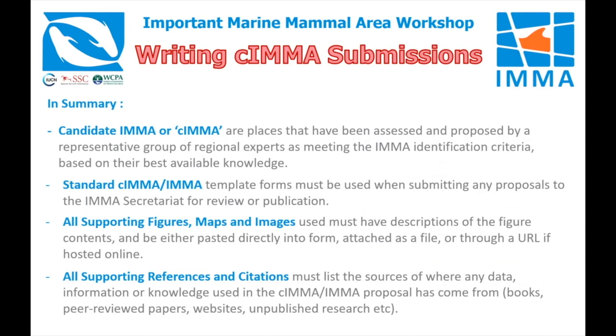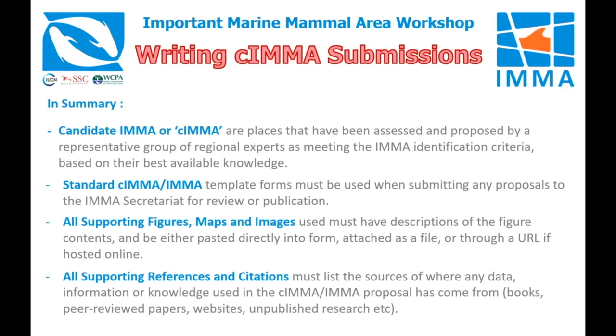So, in summary, candidate IMA or C-IMA are places that have been assessed and proposed by a representative group of regional experts as meeting the IMA identification criteria based on their best available knowledge. Standard candidate IMA template forms must be used when submitting any proposals to the IMA Secretariat for review or publication.